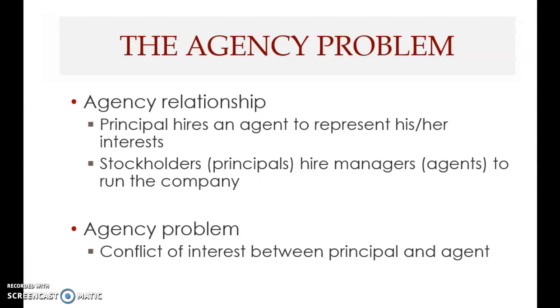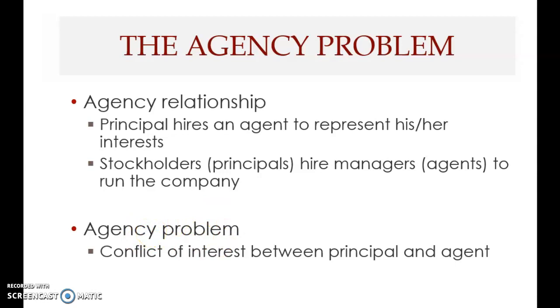Therefore, they hire another person to run the business efficiently and effectively. When ownership is separated from running the business, you have a conflict of interest between principal and agent, and this gives rise to the agency problem.